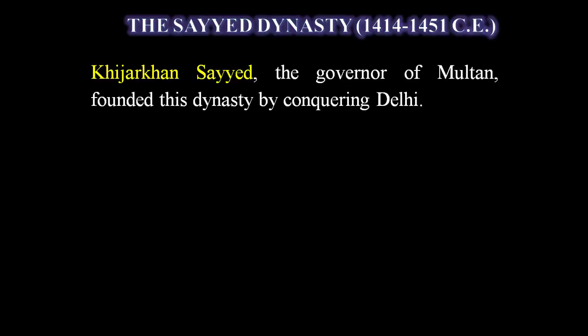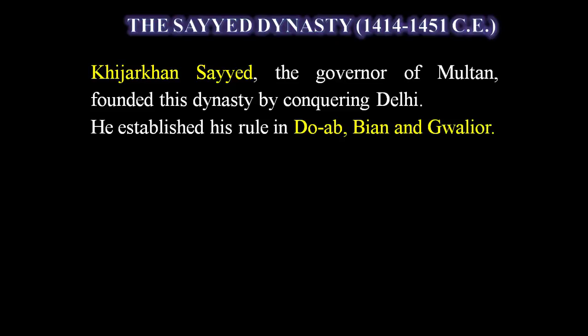Next, move on to the Sayyid dynasty. It is also one of the Delhi Sultanates. The Sayyid dynasty provided their administration from 1414 to 1451. Under this dynasty, Khizr Khan Sayyid, who was the governor of Multan, established the Sayyid dynasty by conquering Delhi. Then he established his rule in the Doab region and beyond, up to Gwalior.